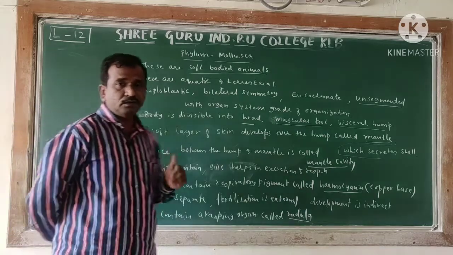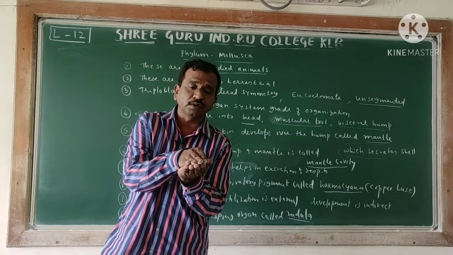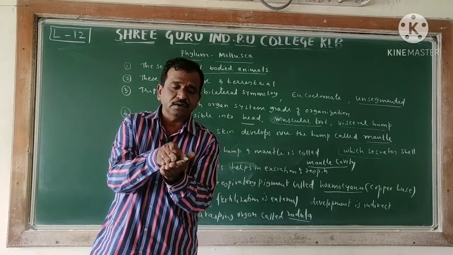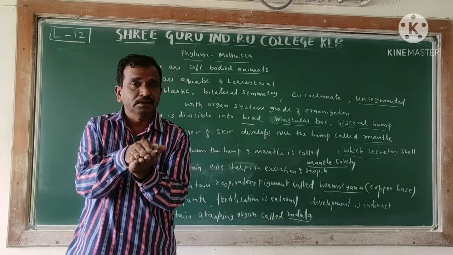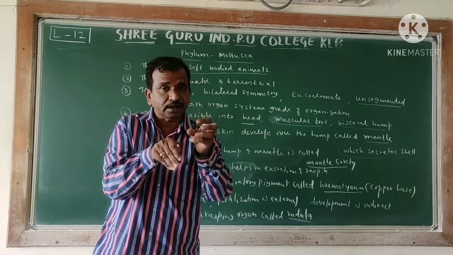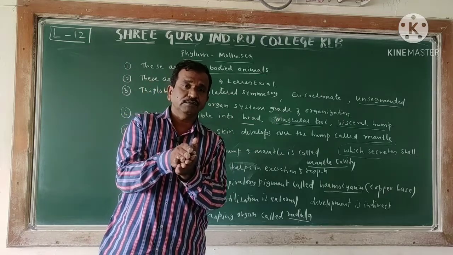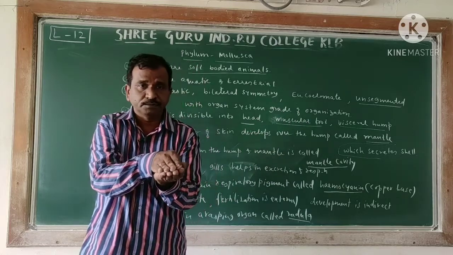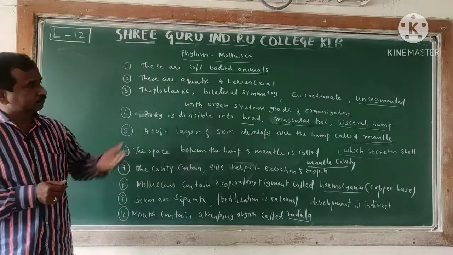I said univalve and bivalve. Even the muscular foot, you can see the muscular foot. Whenever the animal wants to move from one place to another, what happens? They release the legs. Those legs are derived from the muscles only, that is why we call it the muscular foot. So the movement takes place. These legs are sensitive, and sensory organs are located there, so whenever an enemy comes, they suddenly withdraw inside the shell. In this way protection from the enemies takes place. So these are the characters.